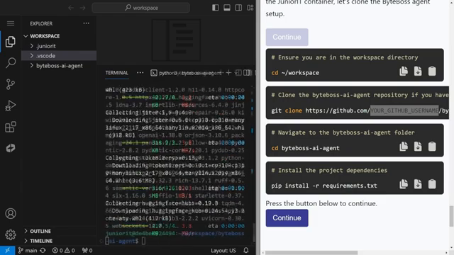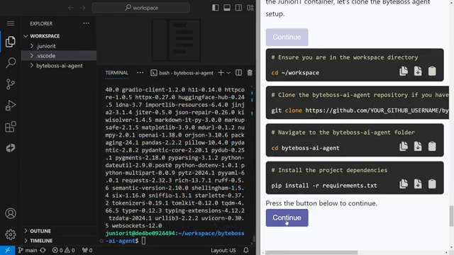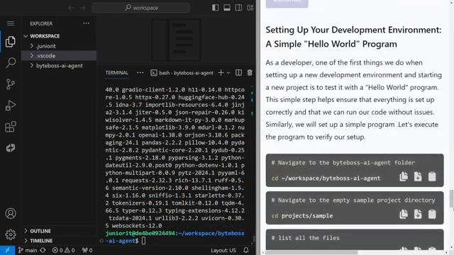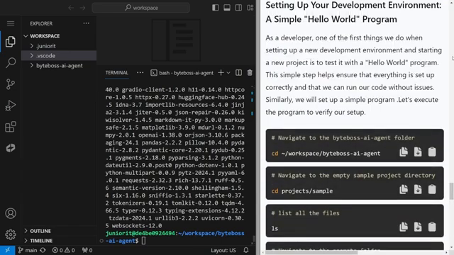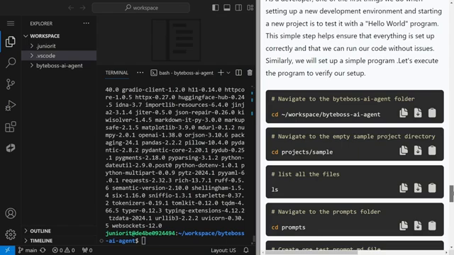Once you have done that, again click on the continue button. And you just need to follow the steps. And by using this environment, it becomes so much easier for a beginner to start coding. Now let's set up our development environment and write a simple hello world program. But because we are experienced developers from day one, we will do this by using our ByteBoss AI agent to create some code for you, instead of just writing a simple hello world program.